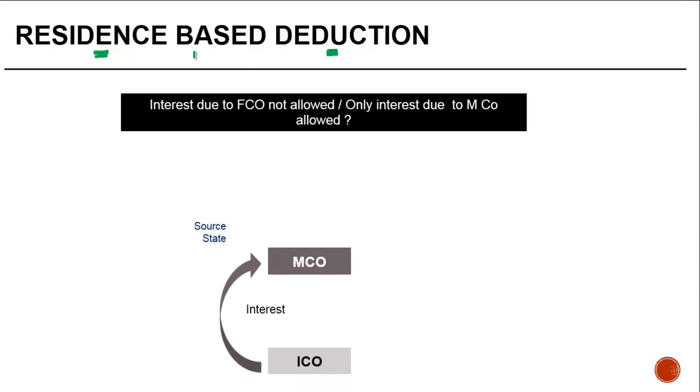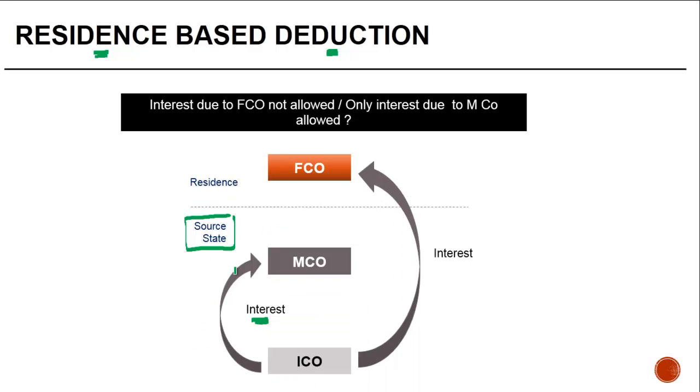So we have an Indian company making an interest payment to MCO, all happening in the source state, India. The same ICO also has interest due to a foreign company. For consistency, let's say both interests are due and none has been paid.